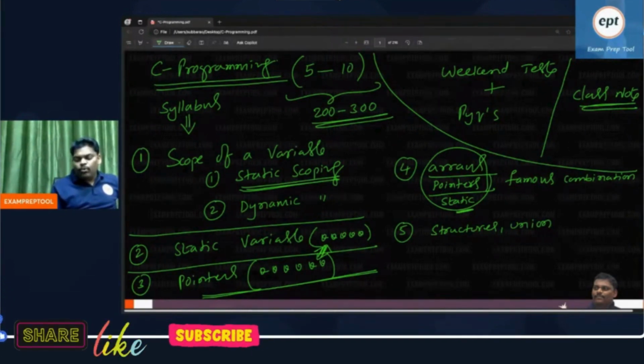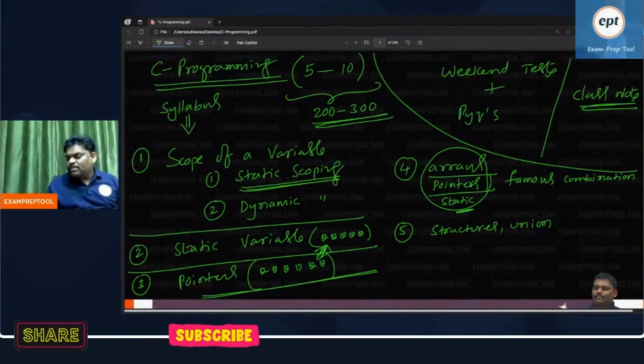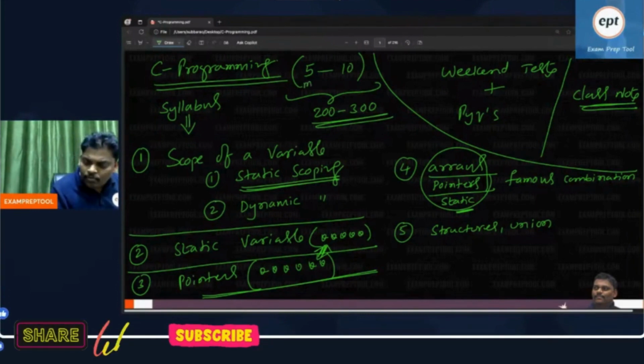As of now, this is more than enough. And as classes keep going, some more things I will add. C programming, 5 to 10 marks will come, minimum 5, maximum 10.